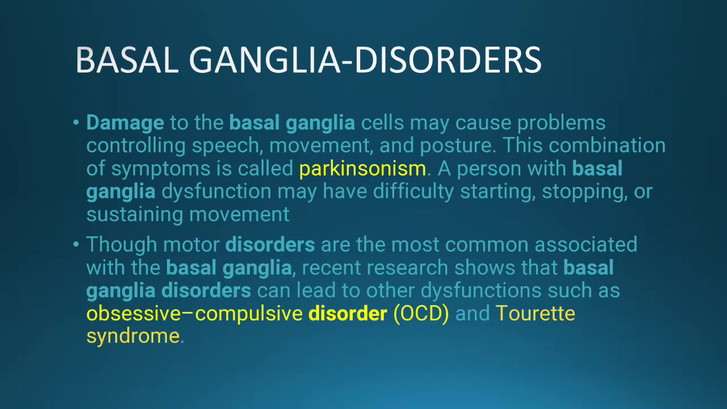Damage to the basal ganglia cells may cause problems like controlling speech, movement and posture. This combination of symptoms is called Parkinsonism. A person with basal ganglia dysfunction may have difficulty in starting, stopping or sustaining the movement. Though motor disorders are the most commonly associated with basal ganglia, recent research shows that basal ganglia disorders can lead to other dysfunctions also, such as OCD, obsessive compulsive disorder, and Tourette syndrome.